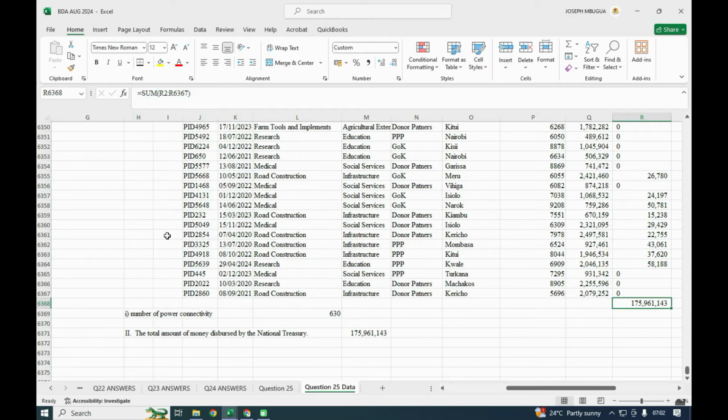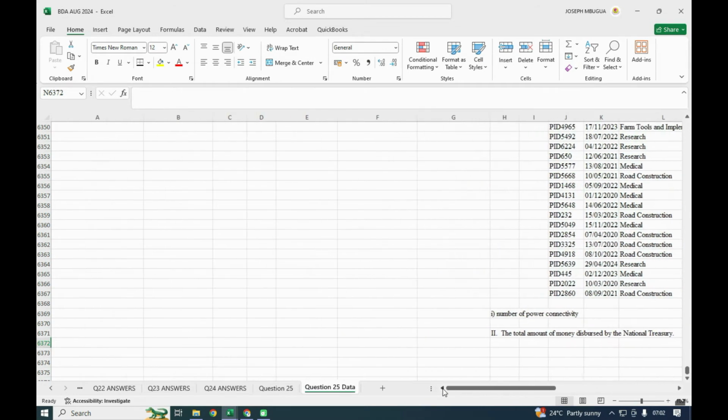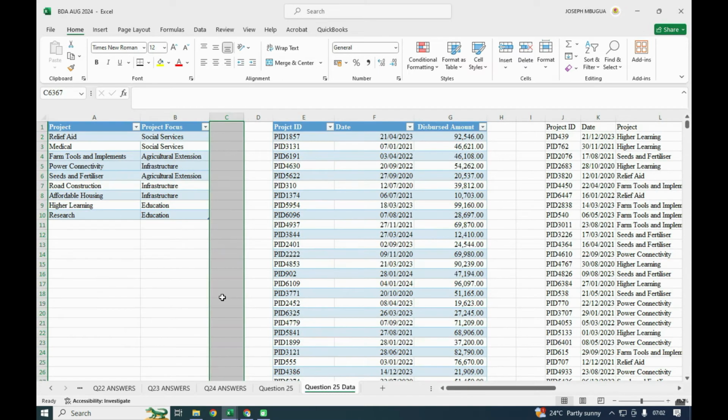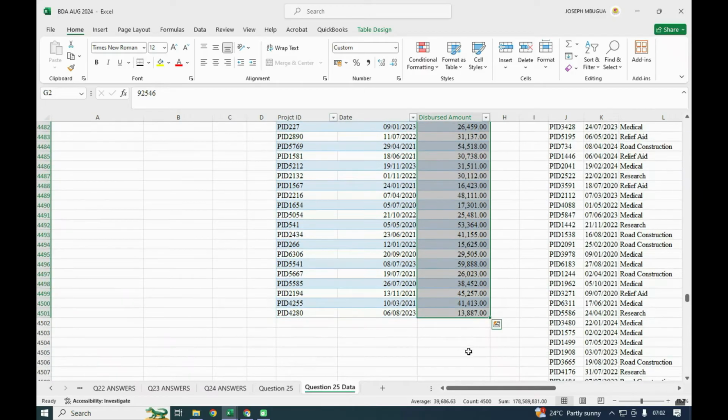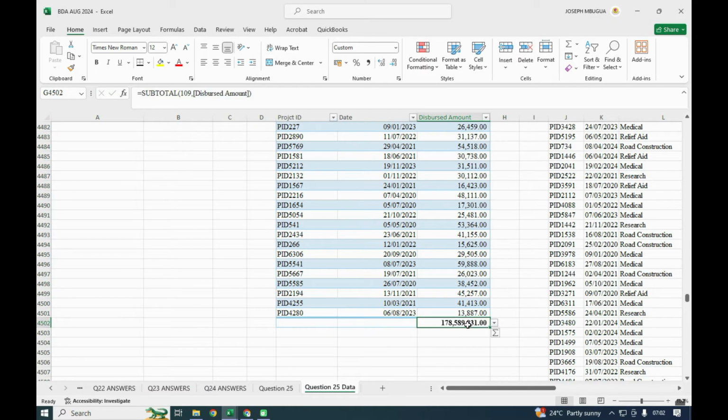You can have top and bottom border, and I bold that. Then this one I bold it, so that was the total amount, and still you can get it from this other end. So control shift down arrow. When we are here, you can have Alt equals, and this one gives you 178.